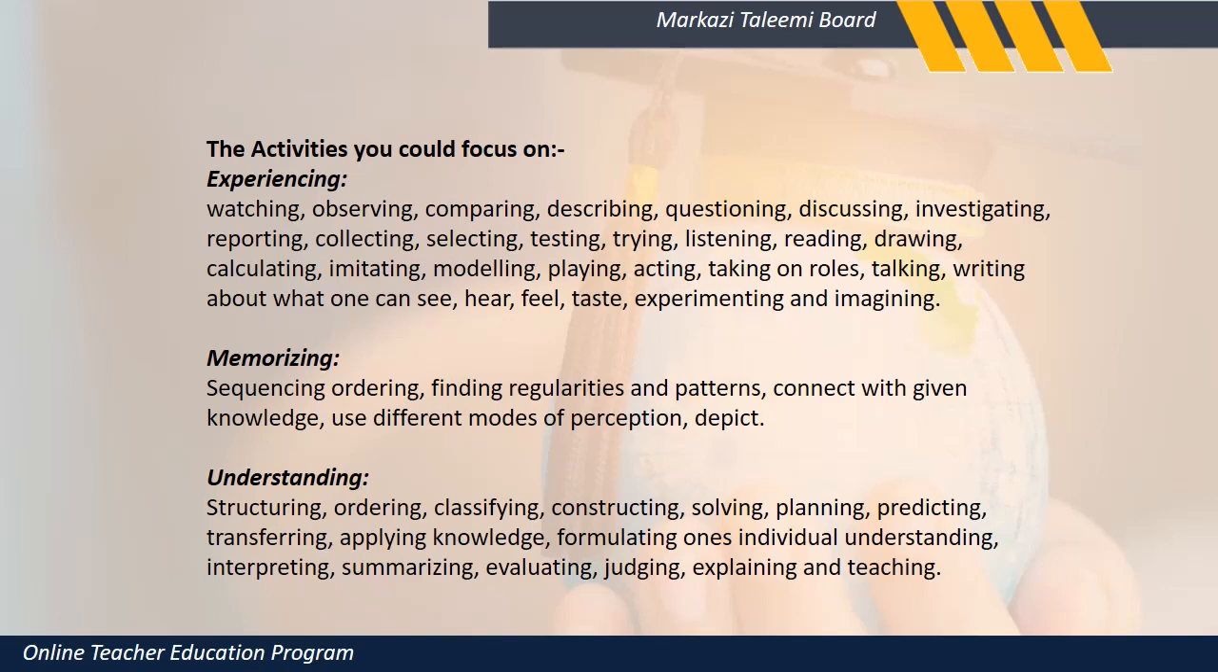Understanding, structuring. What do they do in understanding? Structure, ordering, classifying, differentiating. With a plant, you get different types of leaves and you tell them to differentiate between the leaves. One leaf is small, one leaf is a different color, one leaf looks big, one leaf has small thin fibers in it. Constructing, solving, planning, predicting.